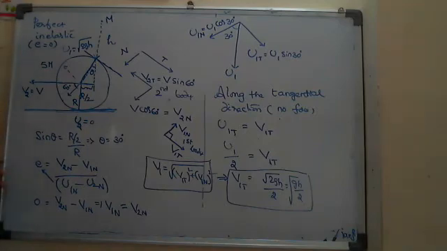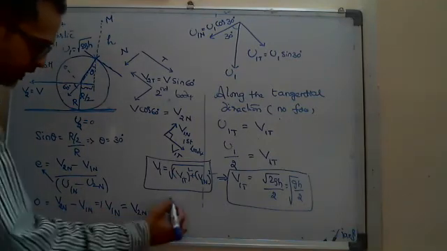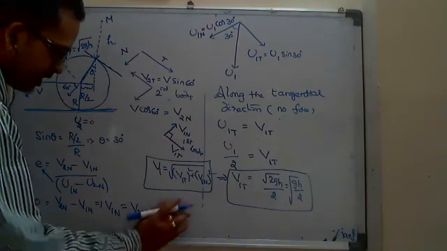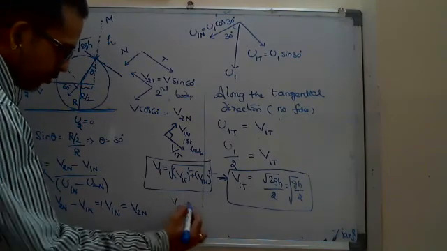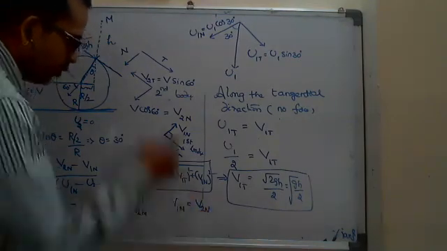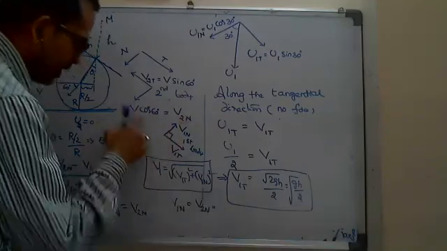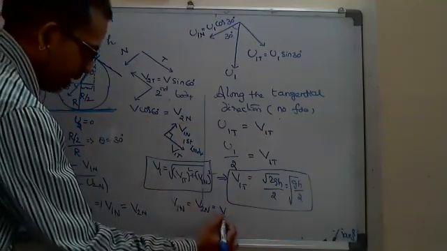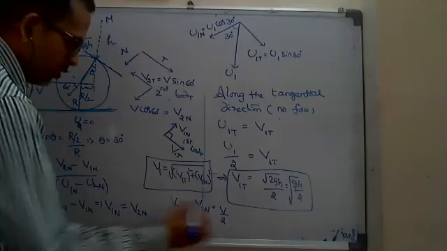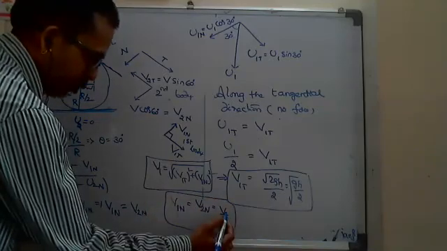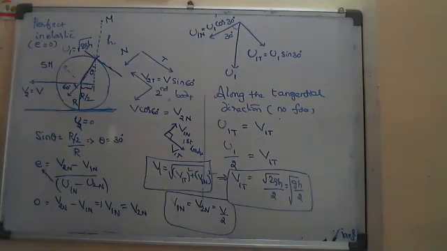And I write this conclusion here. V1n is equal to V2n. V2n is nothing but V cos 60. Cos 60 is 1 by 2, which is V by 2. So to find out V1n, I am going to find out the V value. Already I know V1t.